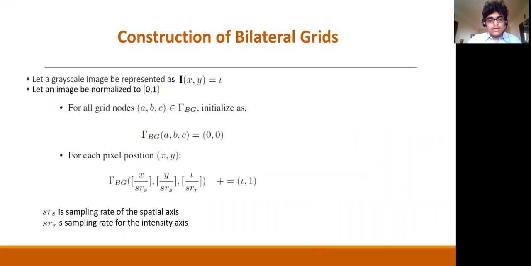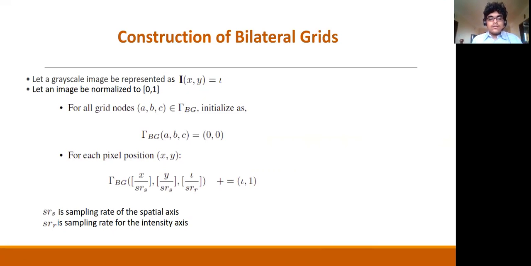Here is how bilateral grids are constructed. We first initialize all the values in the bilateral grid to 0, and we do some sampling in the spatial axis and in the reference axis, and we increment it by the intensity value, 1. Now there are 2 sampling rates. First is the spatial sampling rate, which is SRS on the slides, and the other is that of the reference or the intensity axis, which is SRR.